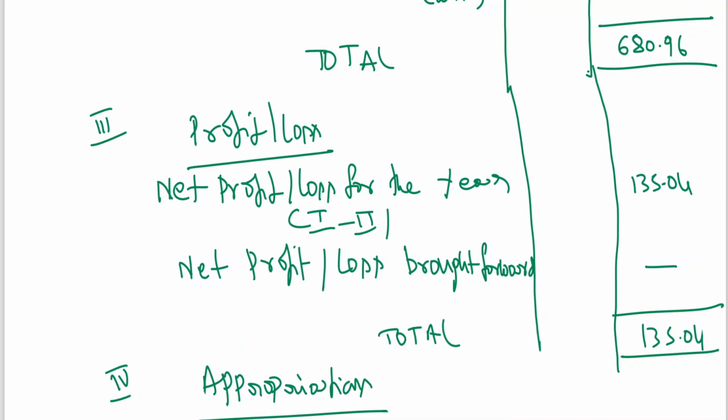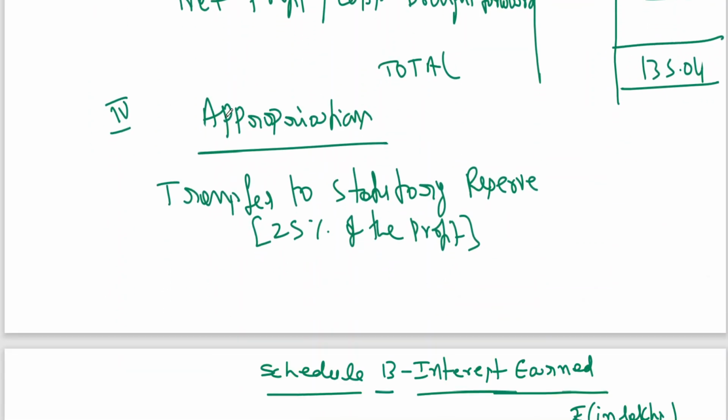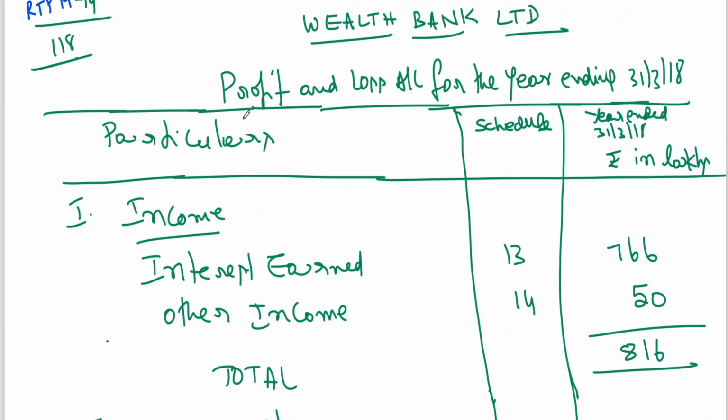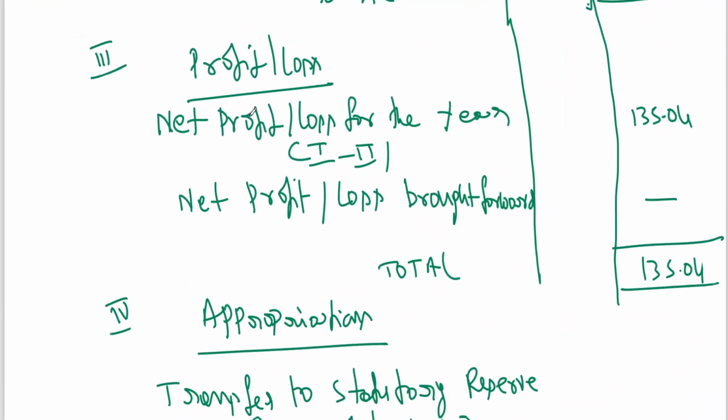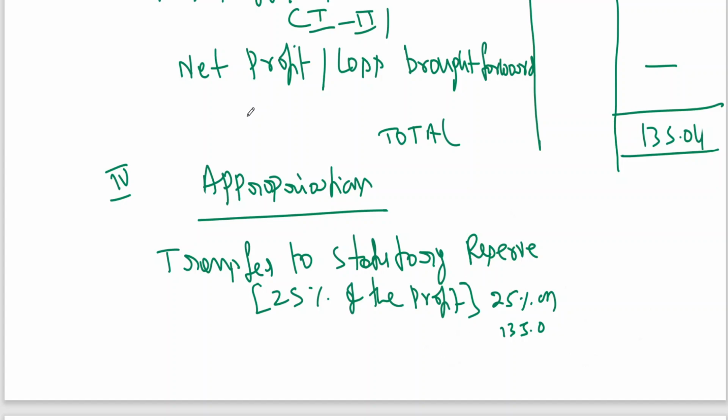Appropriations: 25% of the profit, into 20, 33.76.